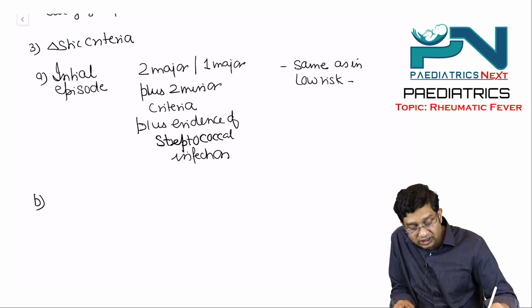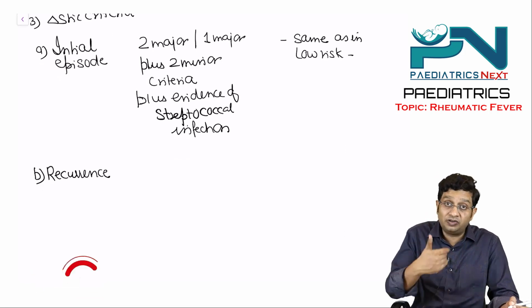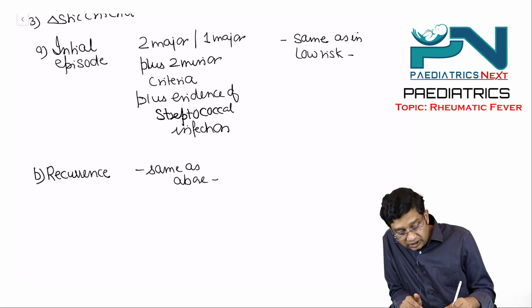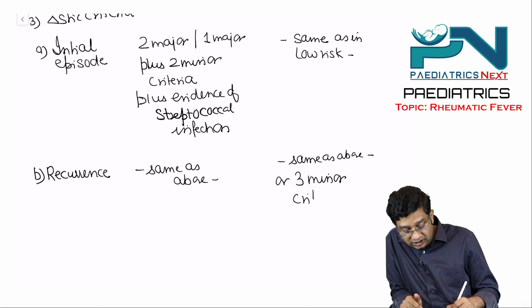What is the criteria for recurrence of rheumatic fever? In the low risk, it is same as above. Here it is same as above or three minor criteria.